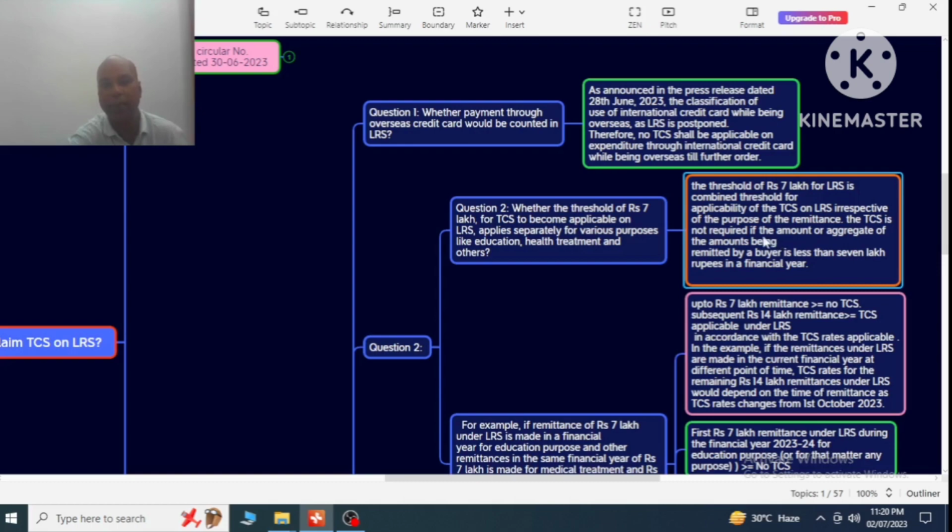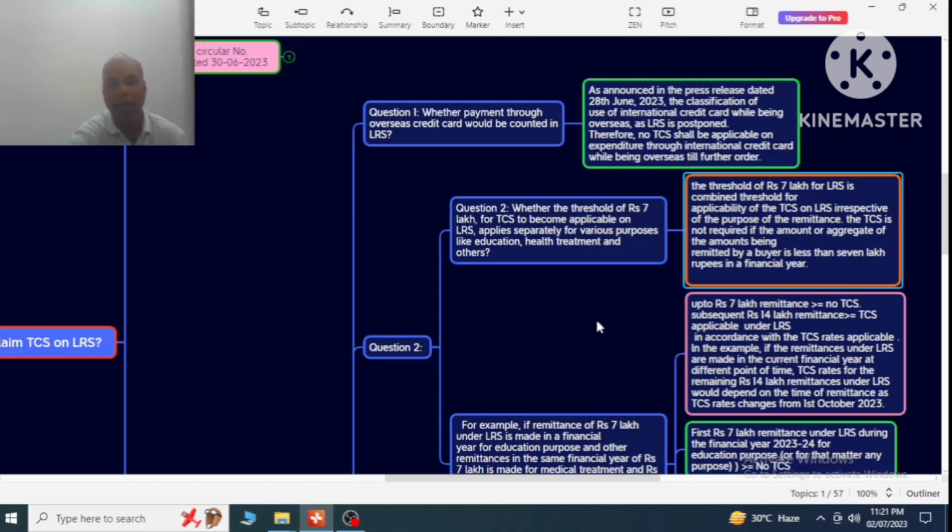threshold for the applicability of the TCS on LRS, irrespective of the purpose of the remittance. The TCS is not required if the amount or aggregate of the amount being remitted by a buyer is less than 7 lakh rupees in a financial year. That is, if the remittance is less than 7 lakh rupees, then there is no TCS as per guidelines number 2.